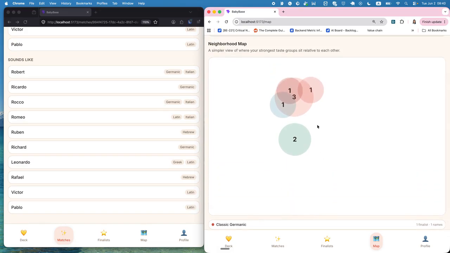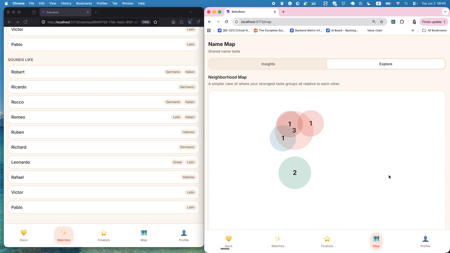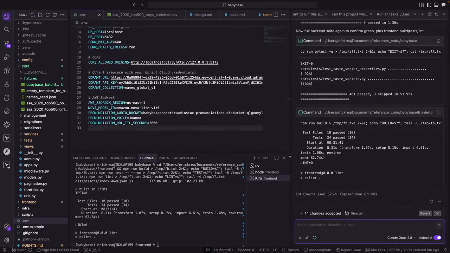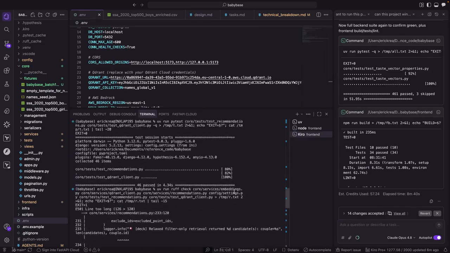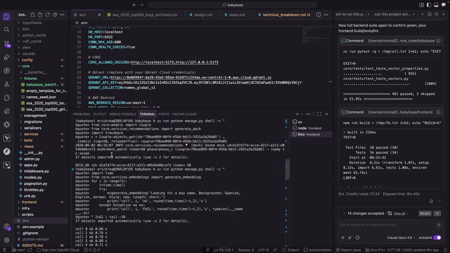So this will be further developed. We have just really touched the tip of the iceberg regarding names. There's so many features we can further explore. All of this was, of course, thanks to Qdrant in the background. It's a small free cluster that I'm running, and I can maybe show you quickly the logs here. So this is what's happening in the background.